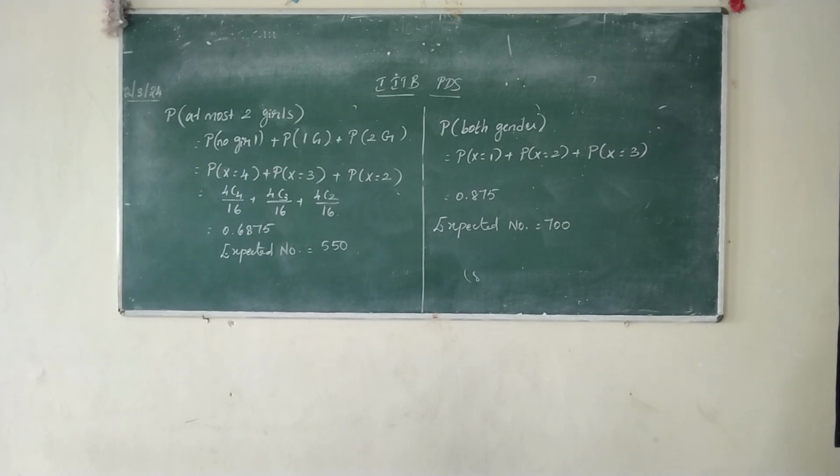So the next problem which I am going to give you will be a practice problem. Take down: 6 dice are thrown 729 times. How many times